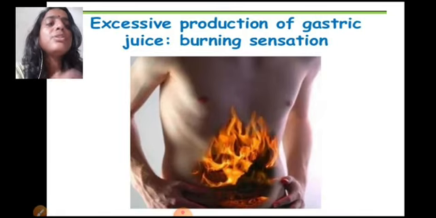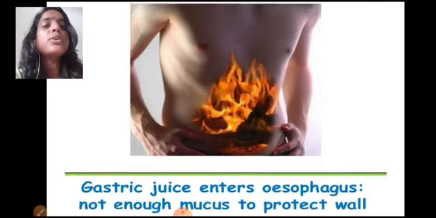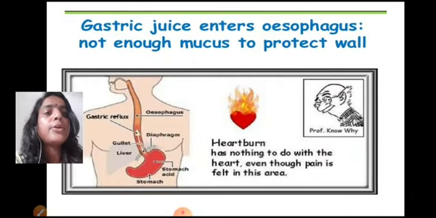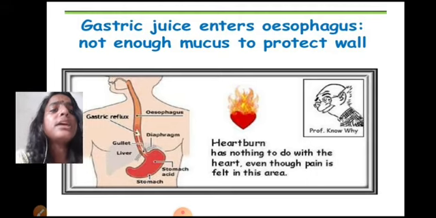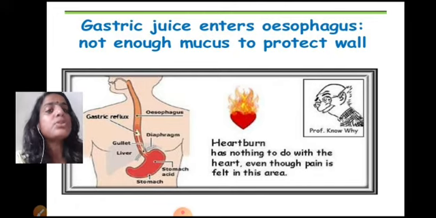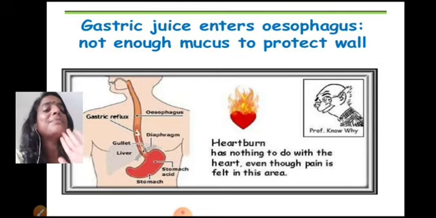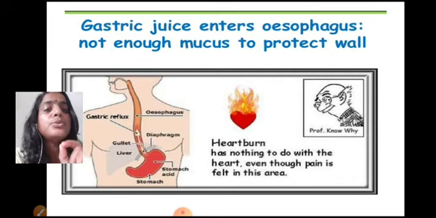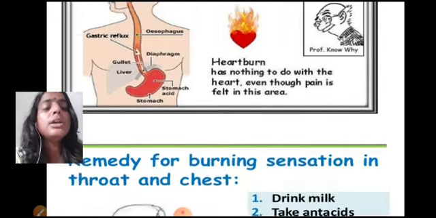Also, sometimes you may feel a burning sensation in your stomach, and it happens because of the production of excessive acid in our body. Gastric juice may enter the esophagus, and sometimes, not always, it may burn the mucus wall, and it may lead to the formation of ulcers. But since a thick layer of mucus is present, our stomach wall or our esophagus wall do not burn, but sometimes we may feel heartburn, which is due to the reflux of the acid into the esophagus.